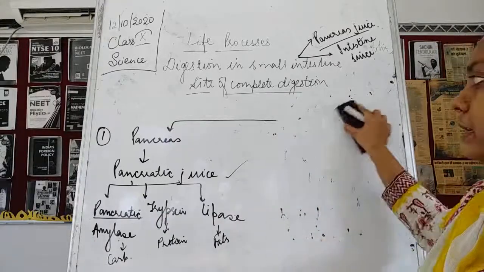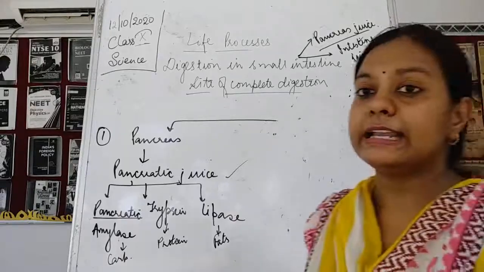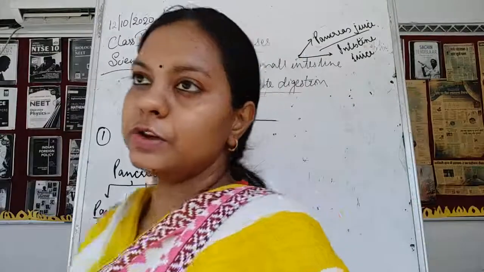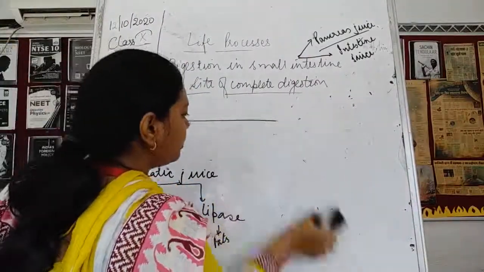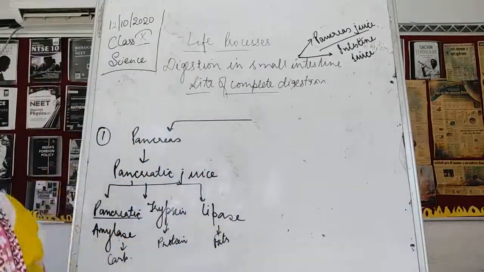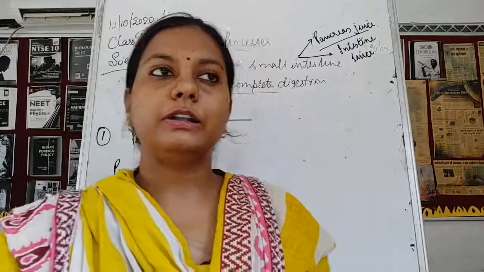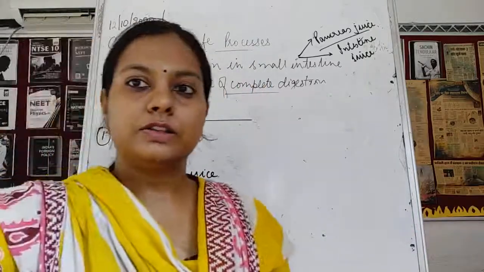Extra bile is going to be saved inside the gallbladder. Okay, now the next thing is going to come, it is going to do with the three juices.